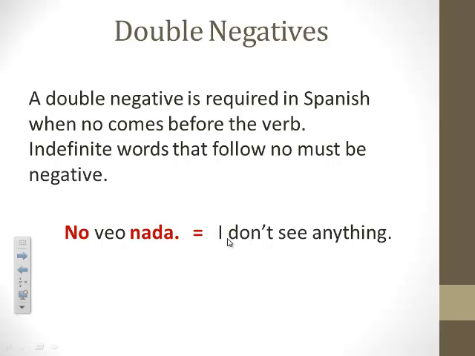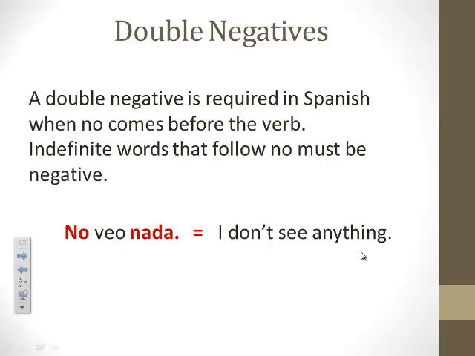Okay, that is not a double negative in English. I don't see, okay, that's your negative. Then over here you have an affirmative word. But in Spanish, remember, if the negative word comes after the verb, they will put a no in front, thus creating the double negative. So no veo nada, I don't see anything.